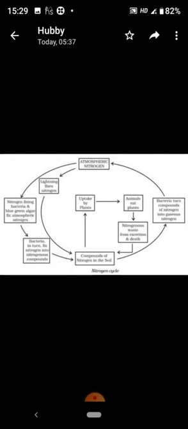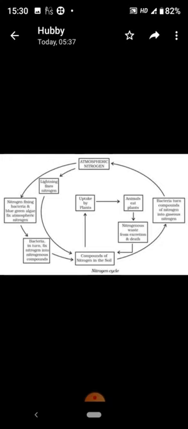Once nitrogen is converted into these usable compounds, it can be utilized by the plants from the soil through their root system. Nitrogen is then used for the synthesis of plant proteins and other compounds. When plants and animals die, bacteria and fungi present in the soil convert the nitrogenous waste into nitrogenous compounds to be used by plants again.